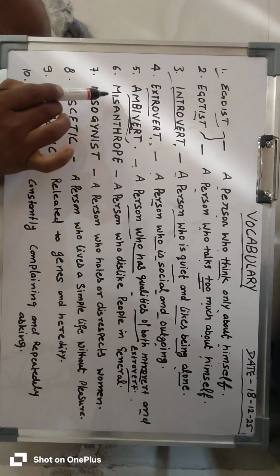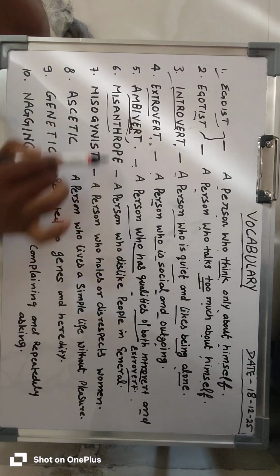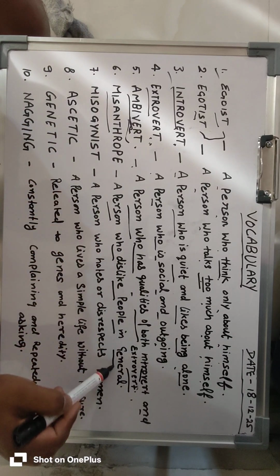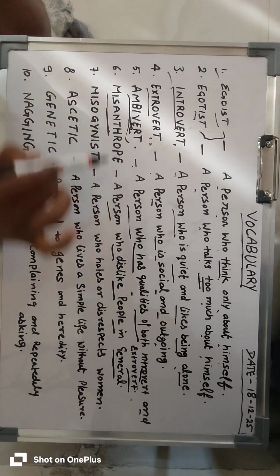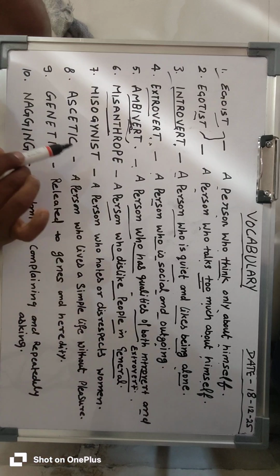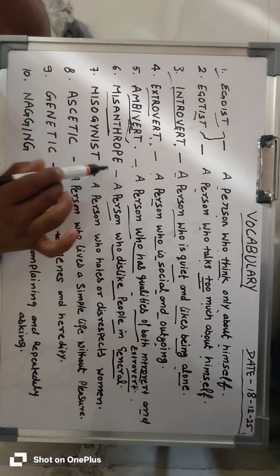Sixth one is misanthrope, a person who dislikes people in general. Misanthrope, a person who dislikes people in general, that is called misanthrope.